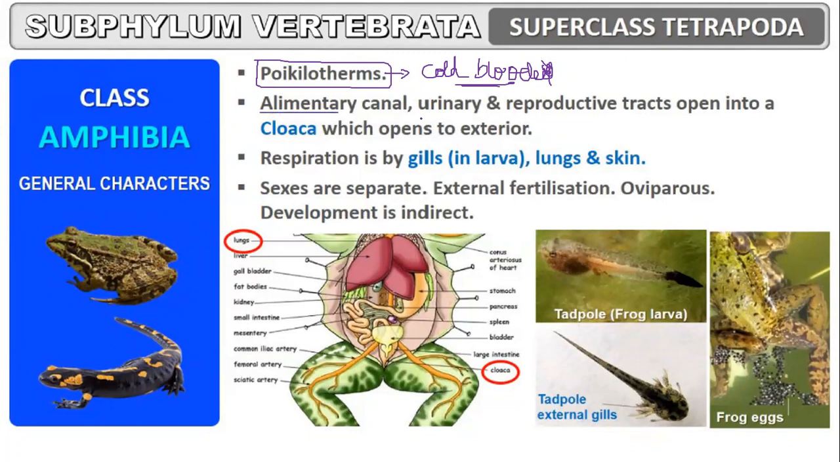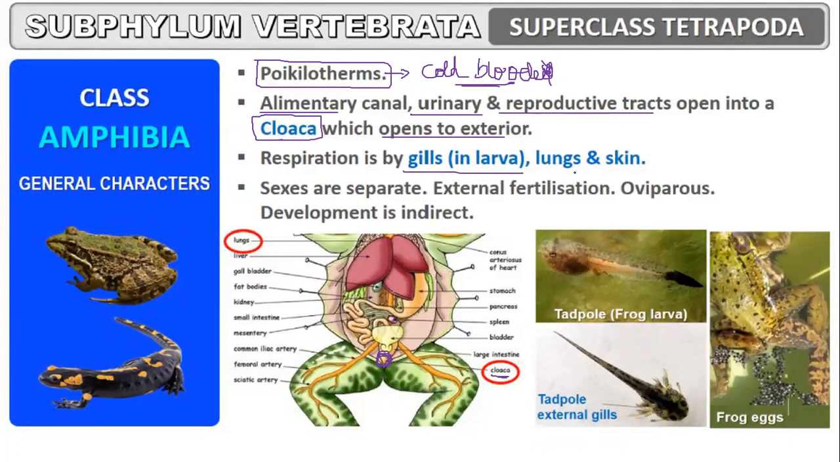The alimentary canal, urinary, and the reproductive tract open into a portion called cloaca, which opens to the outside. Look, three different structures, that is the alimentary canal, the digestive system, the urinary system, excretory system, and the reproductive system, all open into a single opening, which is referred to as the cloaca.